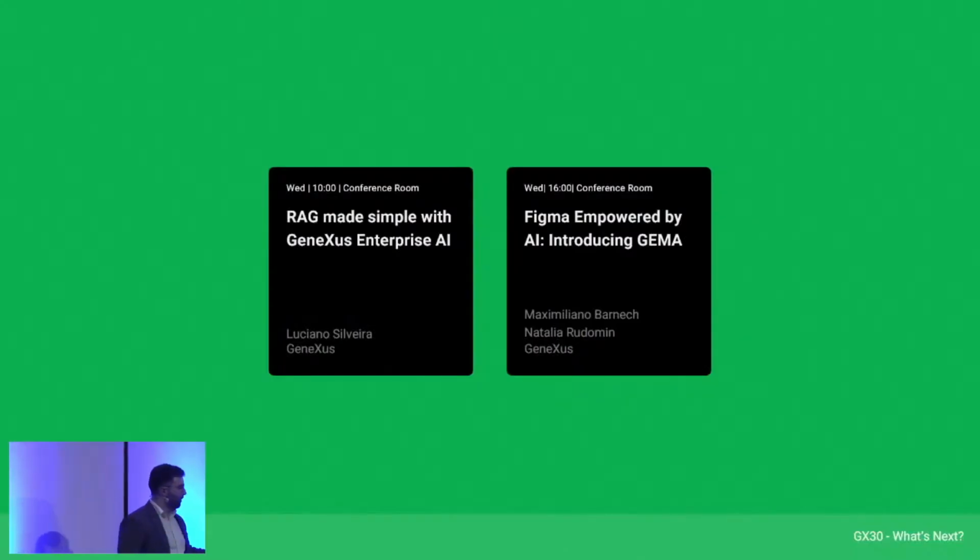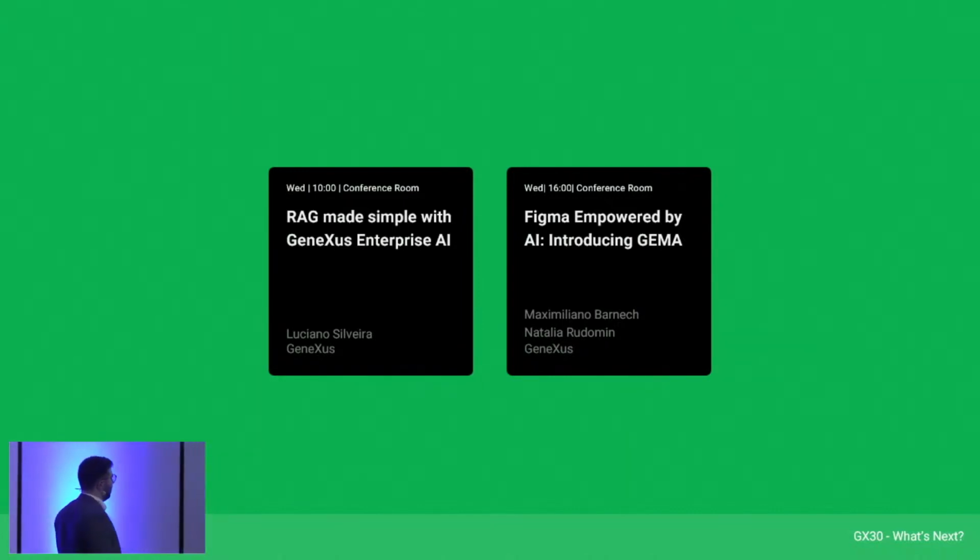I would like to mention these talks that, although they have already passed, I think they are quite relevant to watch. Earlier, Luciano gave a talk about RAG, which is another form of prompting and increases capabilities. And there is also a talk about a real case, which is the one I work on, and Maximiliano and Natalia gave a presentation a short while ago about how we use assistants to help in the design and development of applications. Both are worth watching. Thank you.